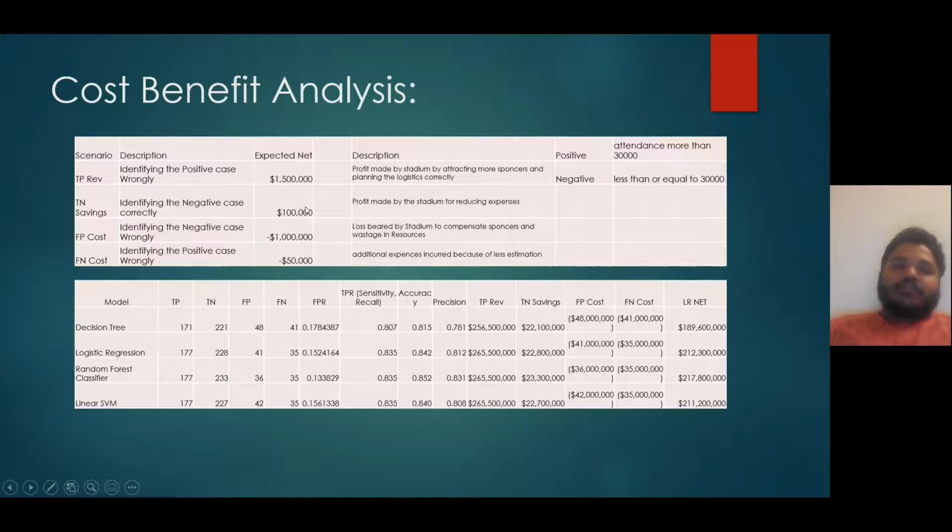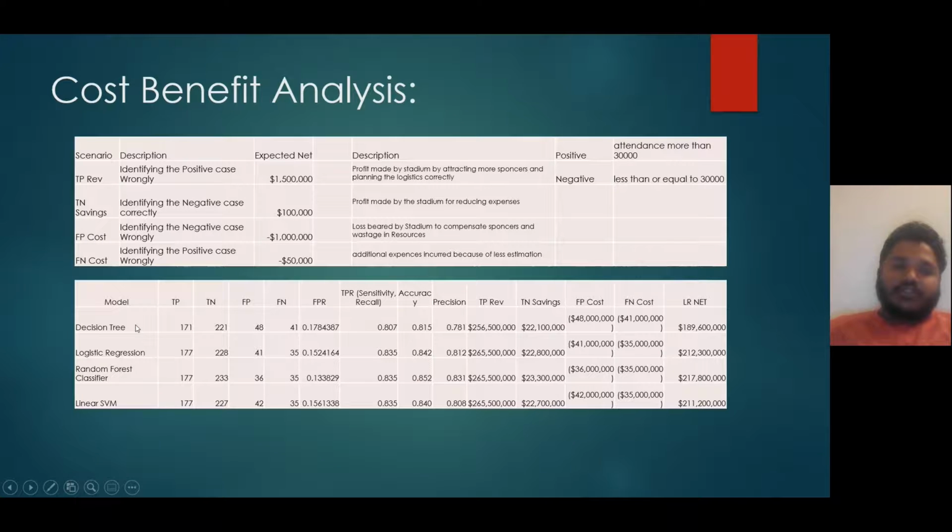And for true negative, we have considered the profit that can be made by reducing expenses. And for false positive, this is the loss incurred. Like 1 million would be the loss incurred by the stadium due to wrong information given to sponsors, and having to compensate the sponsors back. The average cost would be like 1 million.